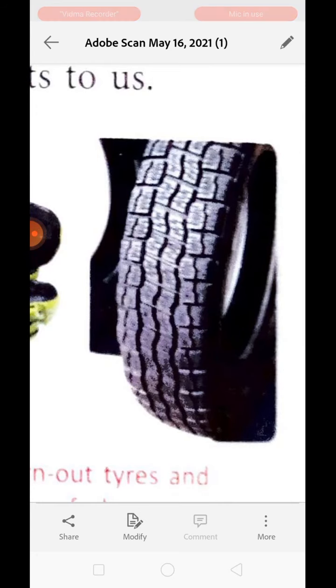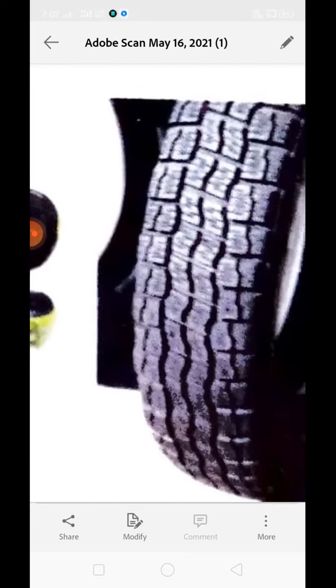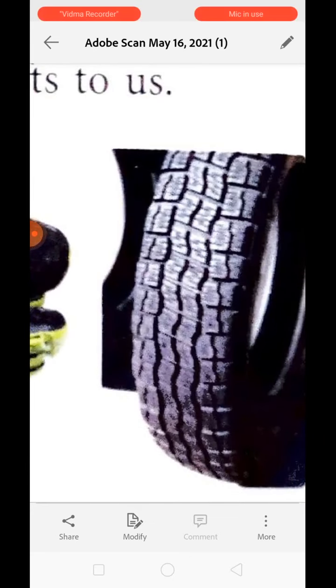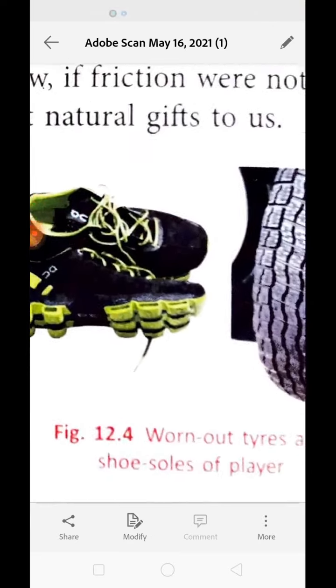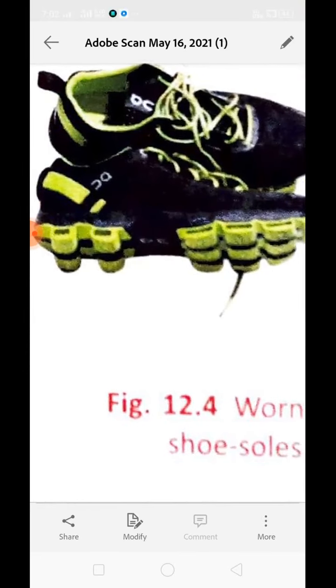The sand granule will enter into this grooved portion and make it smooth, and in that condition, what will happen? Your cycle will get skid down over there. Understand? Now, soles of shoes, see over here, soles of shoes are also provided with unevenness so that the user can walk properly on the road without getting slipped down.